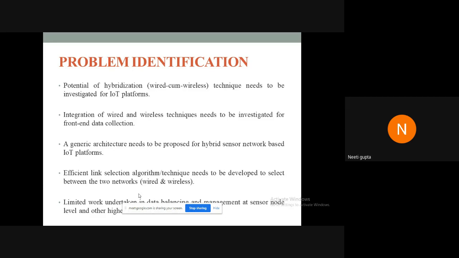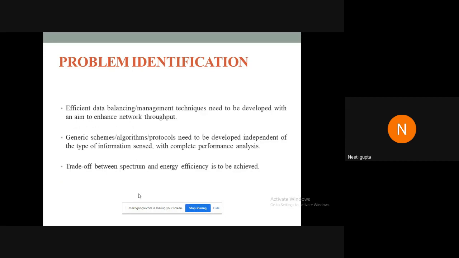The existing work shows the use of routers, switches, which were actually increasing the cost and complexity of the networks, and they were also not very energy efficient solutions. Also, limited work was undertaken in data balancing and management at sensor node and other higher levels of IoT. Efficient data balancing management techniques were required to be developed with an aim to enhance the network throughput. And generic schemes, algorithms, and protocols were required to be developed, which are independent of the type of information sensed, with a complete performance analysis.